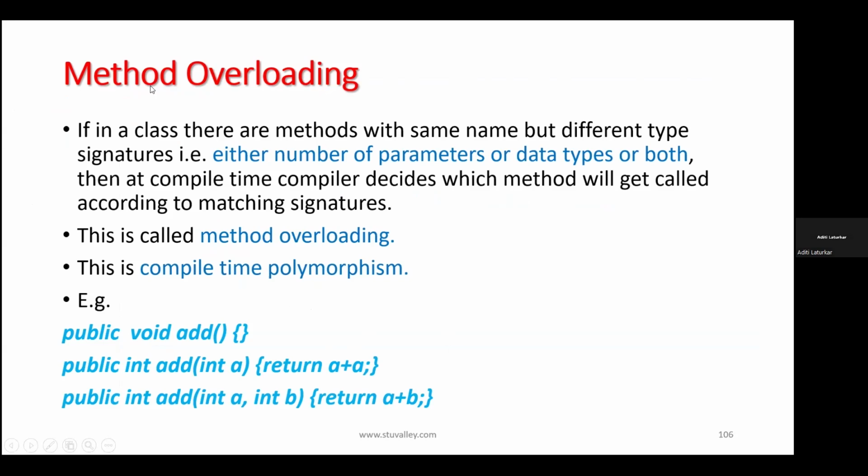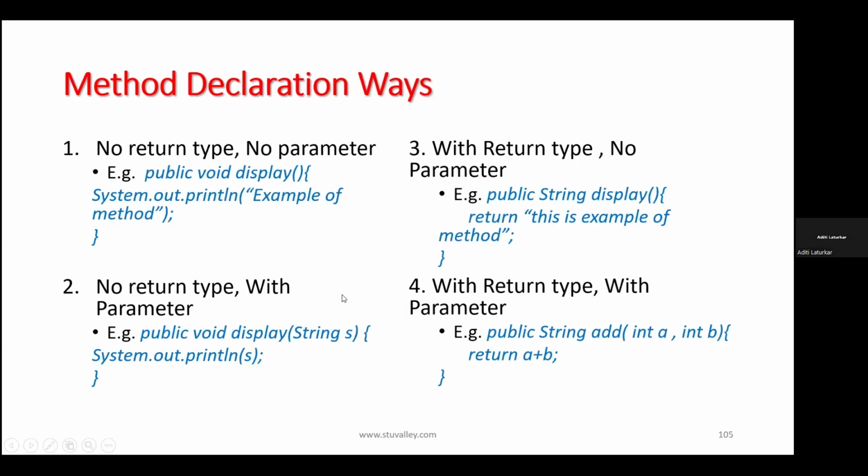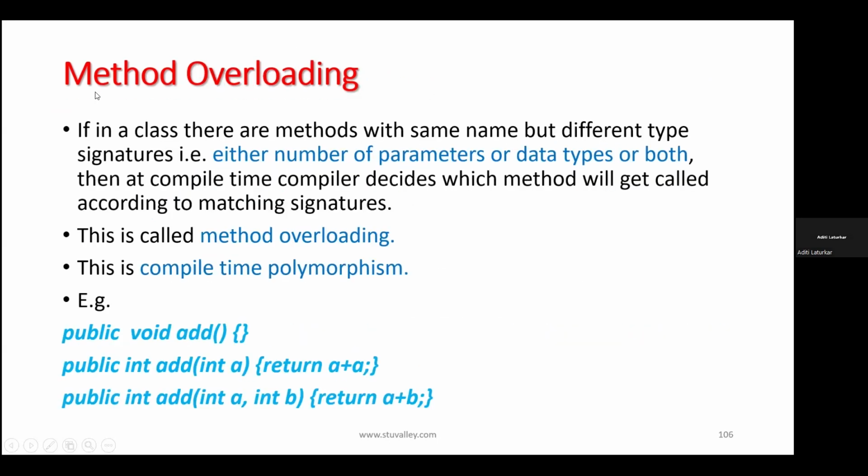Okay, so method overloading concept we are going to see here, as we have just seen all the method declaration ways. So in the method overloading, what is nothing? The method overloading is nothing but we are creating multiple methods with the same name. Only the difference will be different type signatures.